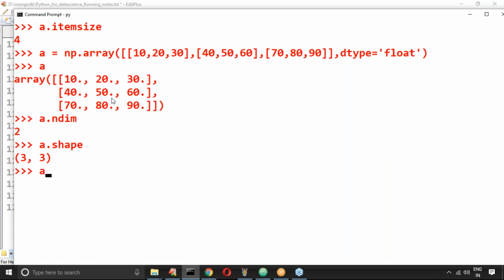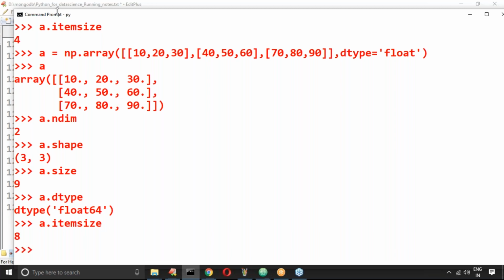Then a.size. Total, how many elements are there? 9 elements. a.dtype is float64. a.itemsize, can you please tell what is the size? 8 bytes. 64 bits means 8 bytes. That is the output by default: you are going to get 8 bytes.